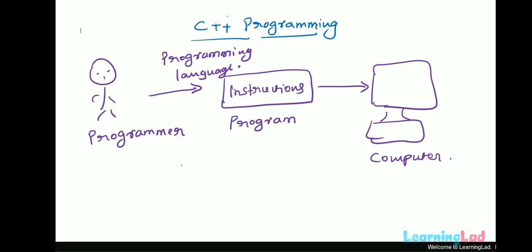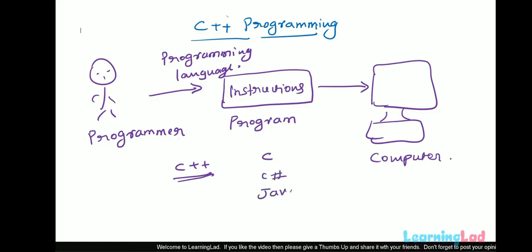C++ is one of the programming languages that can be used to write computer programs. There are a lot of programming languages available. For example, we have C, C#, Java, PHP, Python. C++ is one of them.